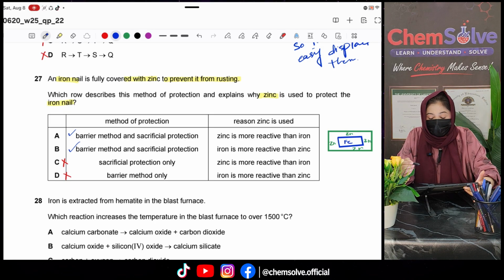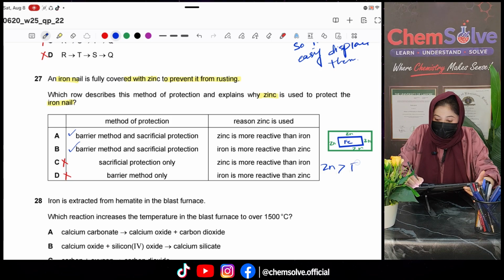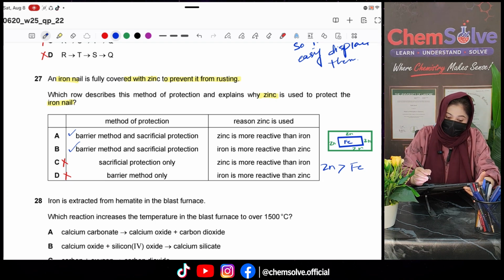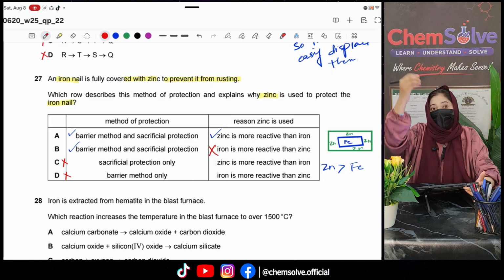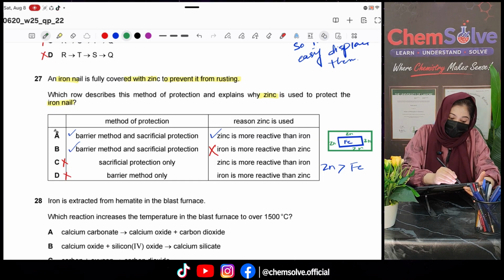And why do we do this? Because zinc is more reactive than iron. So zinc sacrifices itself, zinc corrodes, zinc reacts with the air and the water instead of the iron. So zinc is more reactive than the iron, not iron more reactive than the zinc. And you know zinc is above in the reactivity series, so it's more reactive than the iron. That leads to the correct option, that is A.